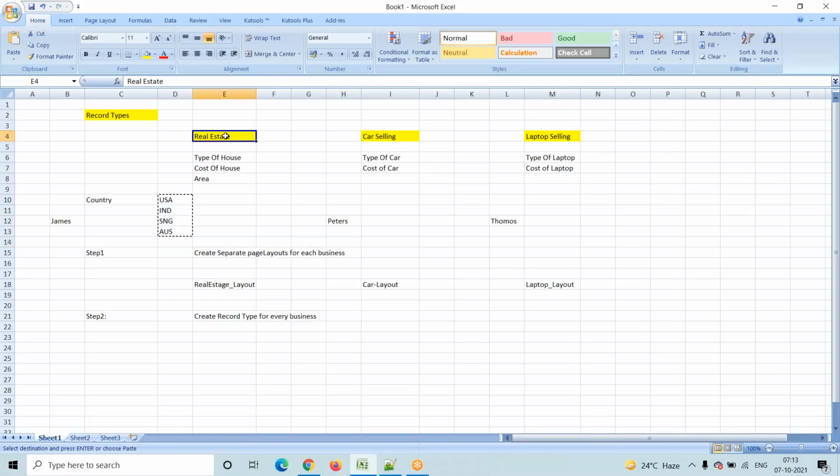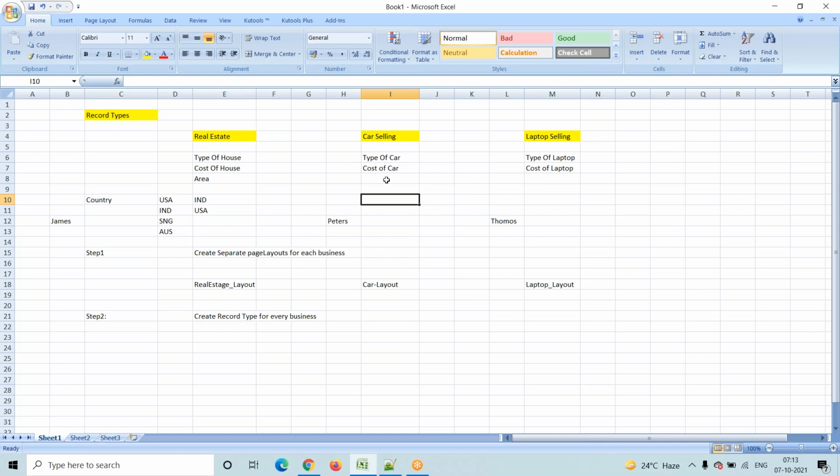So here my requirement is: suppose the sales representative is creating a record. While creating a record, suppose he selects the record type as real estate, then under the country field we have to show only India, USA.